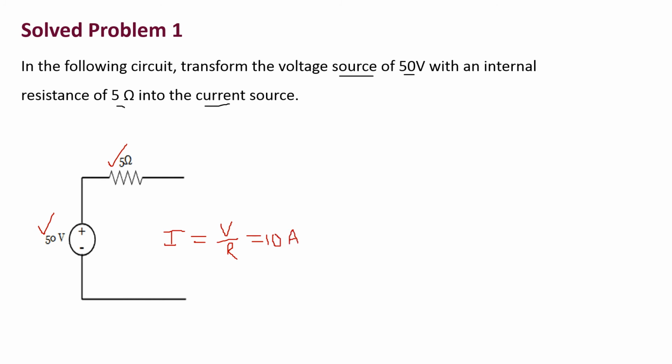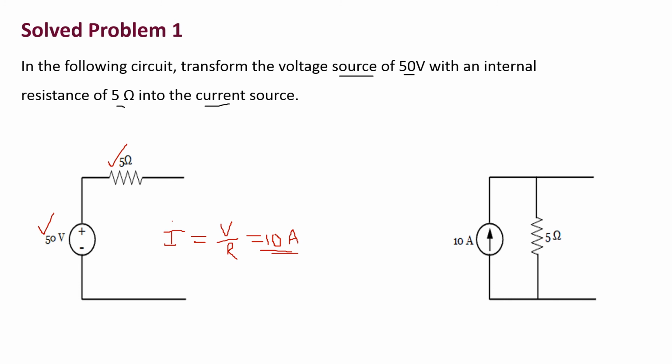Now we draw the equivalent current source with the current value of 10 amperes, and this 5 ohms resistance is connected in parallel to this 10 amperes. This is the problem based on voltage source into current source.